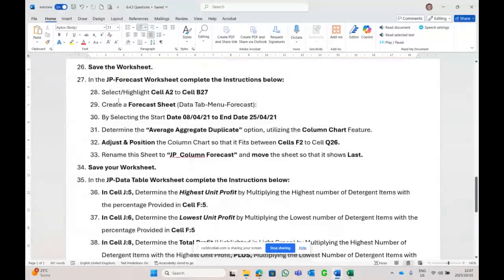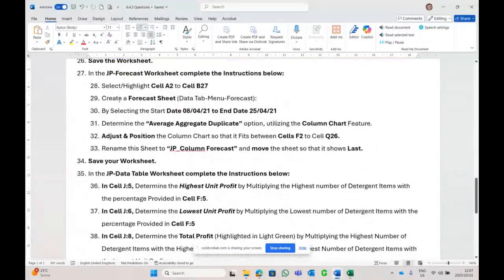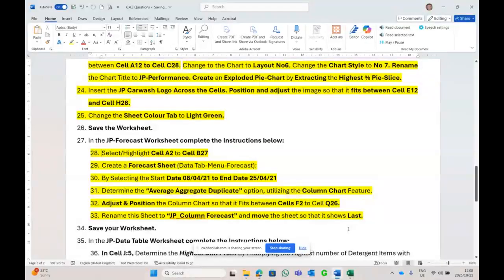In the forecast sheet, we're going to create a forecast sheet now. That's what I see here. Undo. Yellow. The forecast sheet: select cells A2 to B27, create the forecast sheet, Data tab, Forecast Sheet, select the start date, column chart, feature, average, adjust position of the chart so it fits.